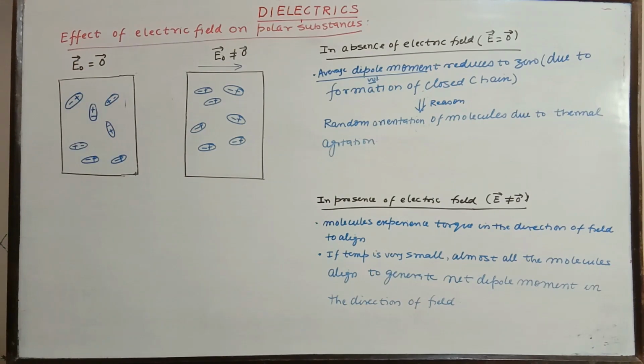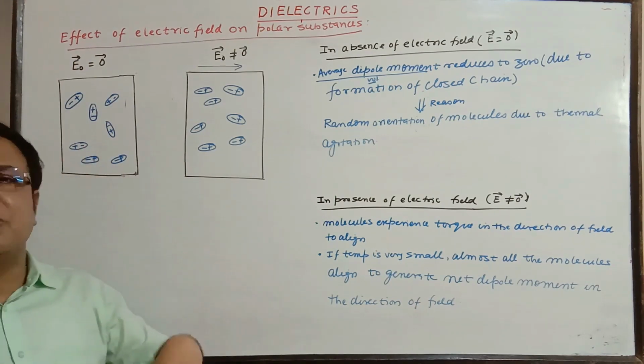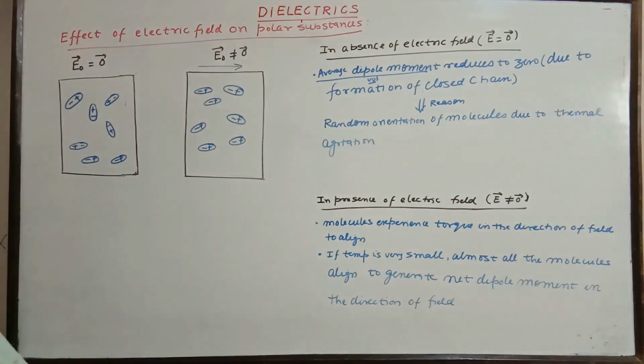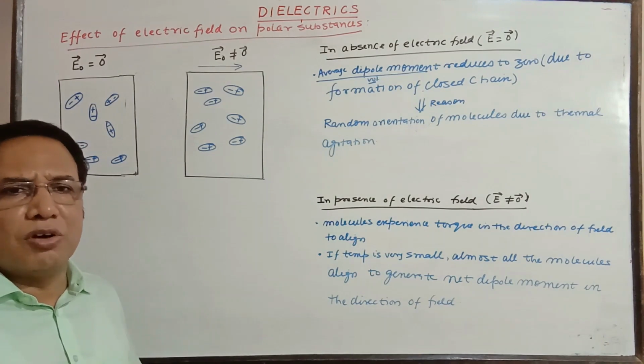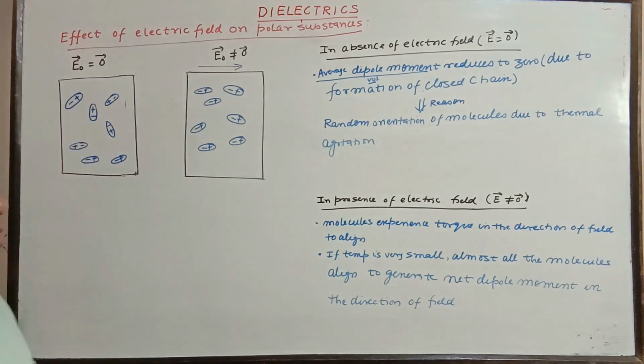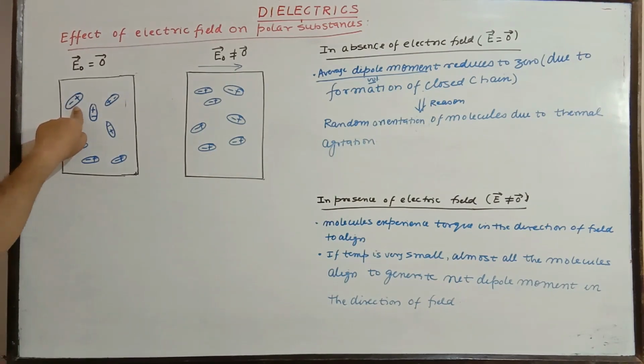What you see is random orientation; those very small numbers are shown, but they are very large in number. You know how to find the number of molecules or atoms in a given piece of material. So it is very large in number. Each molecule has its own dipole moment.